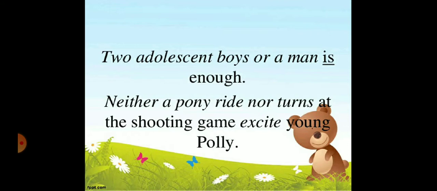Here man is singular, so the verb will be singular. Two adolescent boys or a man is enough. Neither a pony ride nor turns at the shooting game excite young Polly.